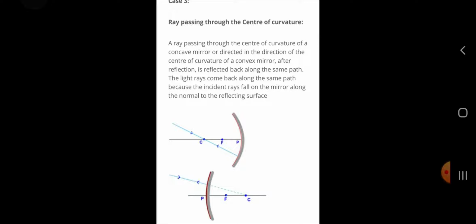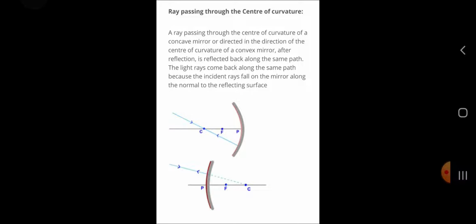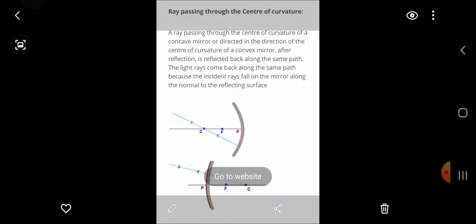In this, a ray passing through the center of curvature. A ray passing through the center of curvature of a concave mirror, or directed in the direction of the center of curvature of a convex mirror, after reflection is reflected back along the same path. The light rays come back along the same path because the incident rays fall on the mirror along the normal to the reflecting surface.